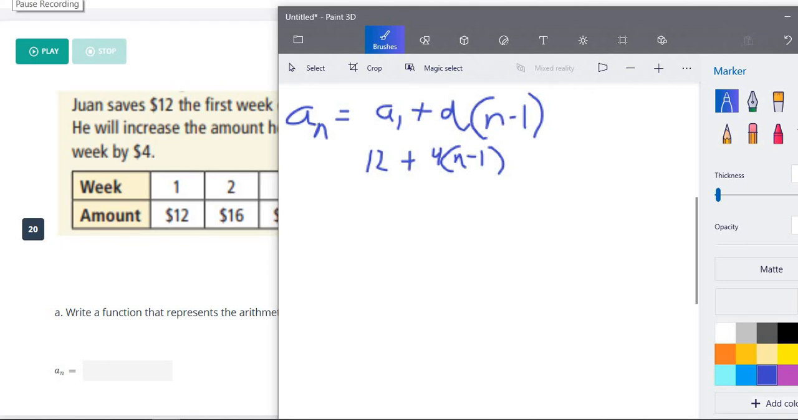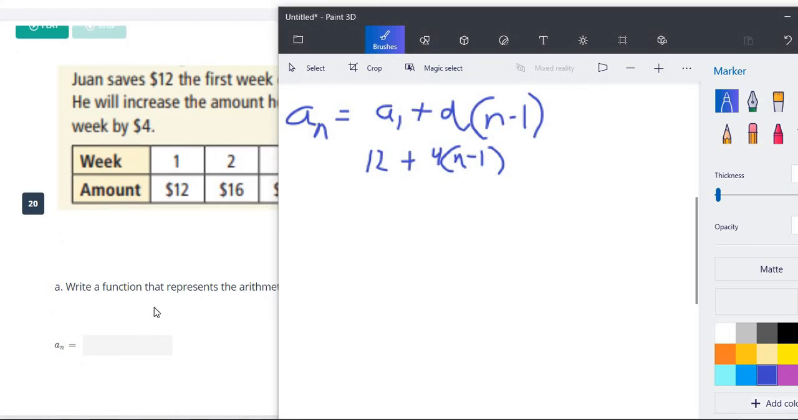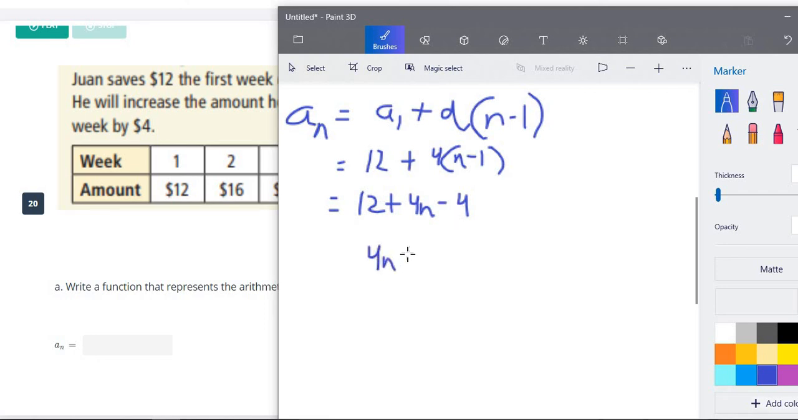So let's see what they're asking us here. First, they just want us to write the function that's going to represent this. All we have to do for that is distribute here and then combine like terms. So we have 12 plus, distributing, 4 times n is 4n, and 4 times negative 1 is negative 4. We combine our like terms of 12 and negative 4, and that gives us 4n plus 12 minus 4 is 8. So this is going to be our function that we would use to find any other number in this sequence.